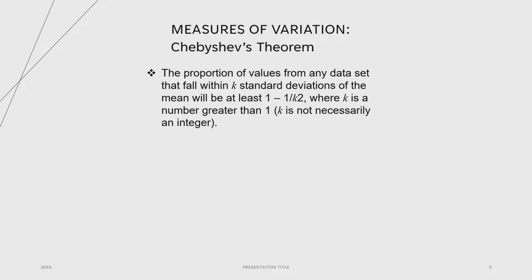Next, we have another measure of variation called Chebyshev's theorem. Chebyshev's theorem says the proportion of values from any dataset that fall within k standard deviations of the mean will be at least 1 minus 1 over k squared, where k is a number greater than 1, and k is not necessarily an integer. So it tells us that for any dataset, the proportion of values falling within k standard deviations of the mean will be at least 1 minus 1 over k squared.